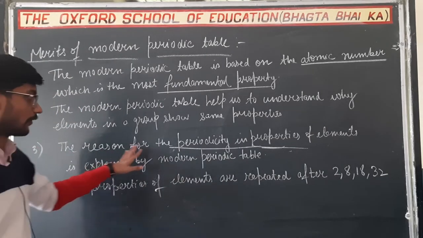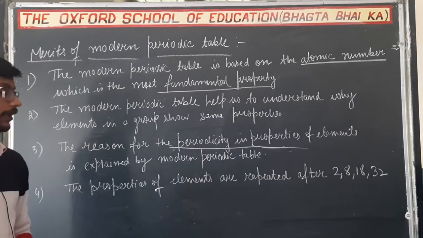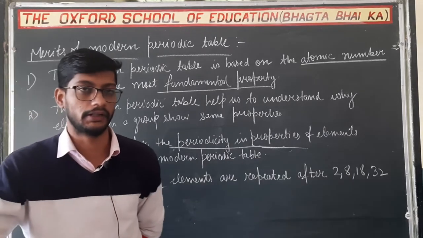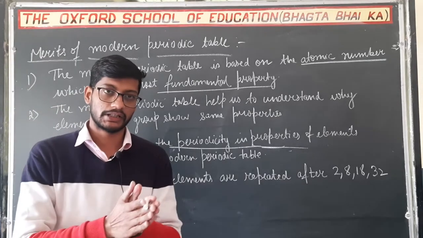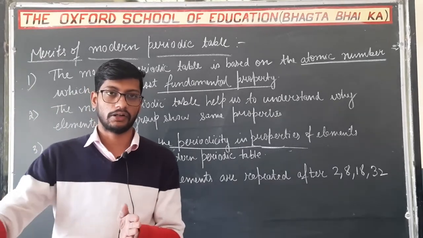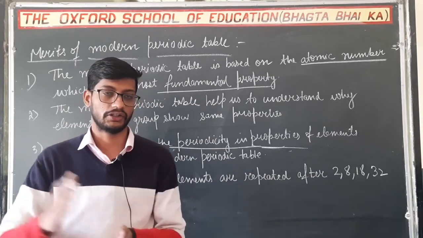So the reason for the periodicity in the properties of elements is explained by the modern periodic table. In the modern periodic table, the elements are classified in the order of increasing atomic number, so their electronic configuration changes.